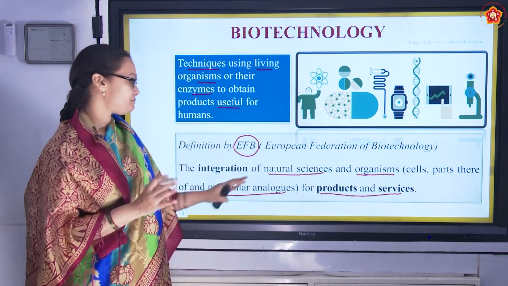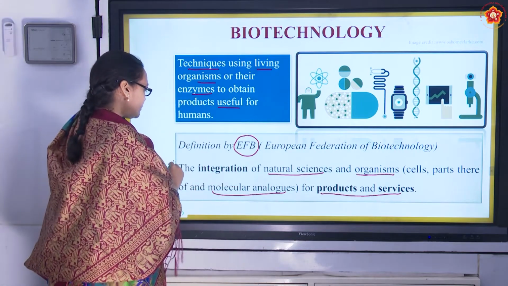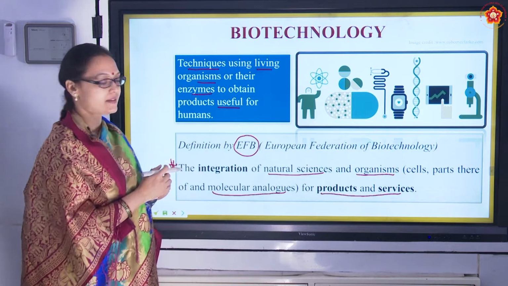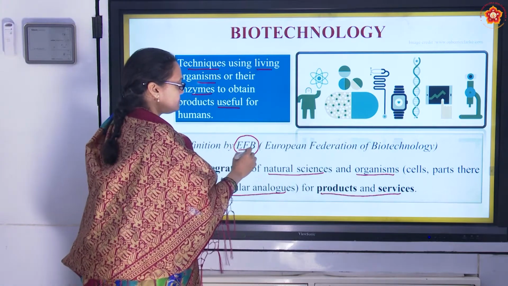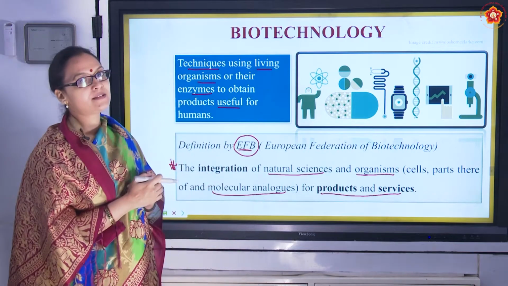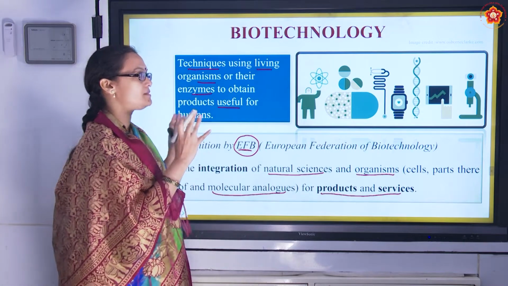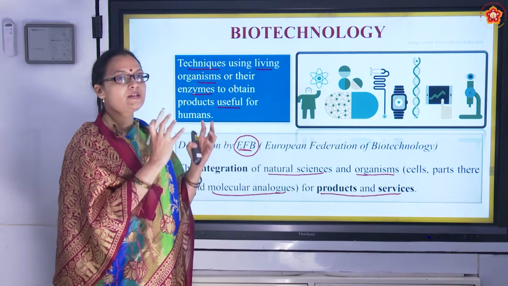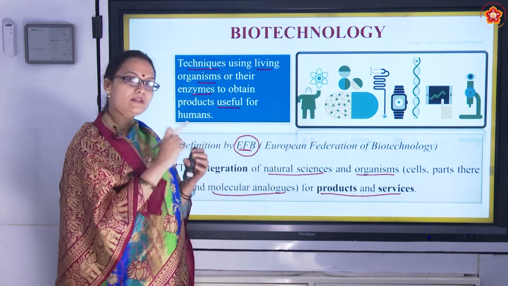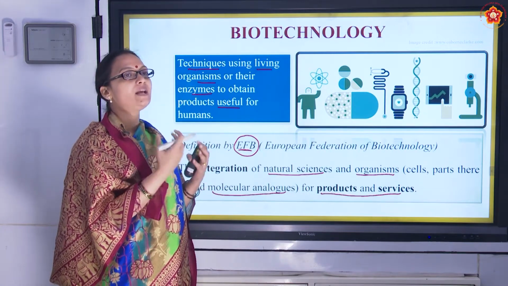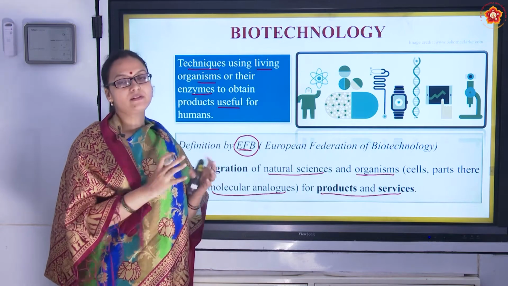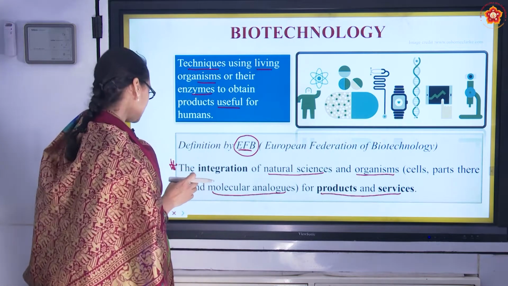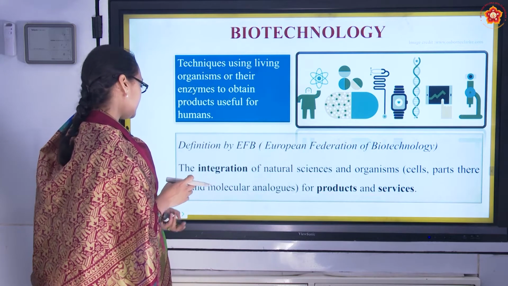In this slide, definition of biotechnology, very important, right? And also EFB. What is EFB? It could be a 1-mark question. So I hope it is clear. Here we are using techniques with living organisms or their enzymes or their parts, and we make products that are useful for human welfare. So that's about definition.